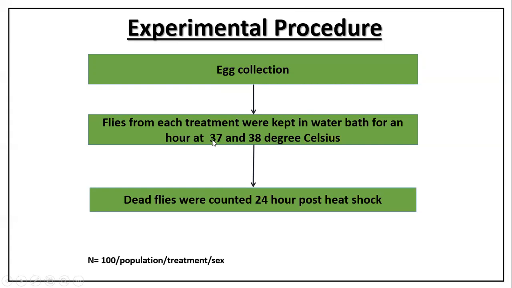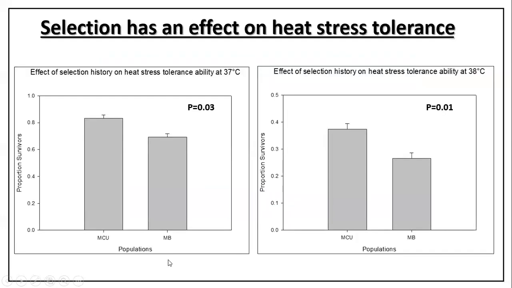So the heat shock was given at 37 degrees Celsius and 38 degrees Celsius for 1 hour. After that, flies were again kept at 25 degrees Celsius for recovery. After a recovery phase of 24 hours, we counted the number of dead individuals in all the treatments. The sample size was 100 individuals per population per treatment per sex.